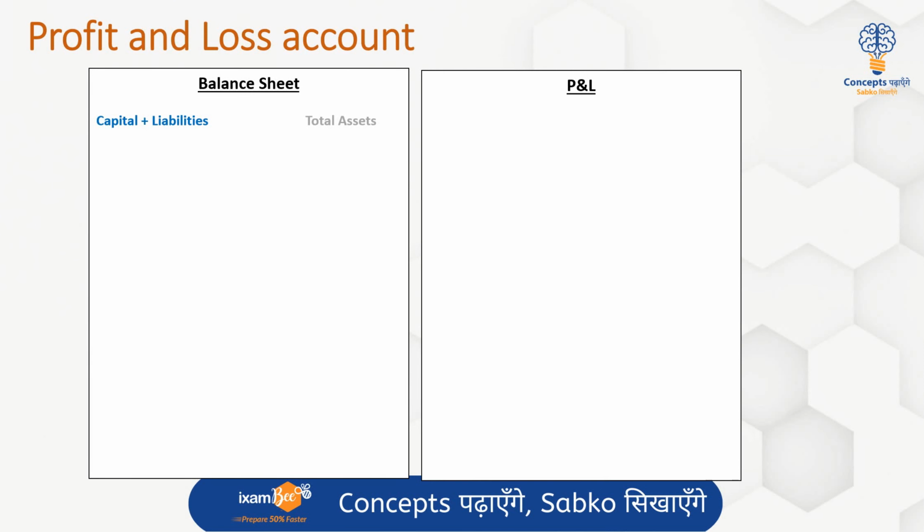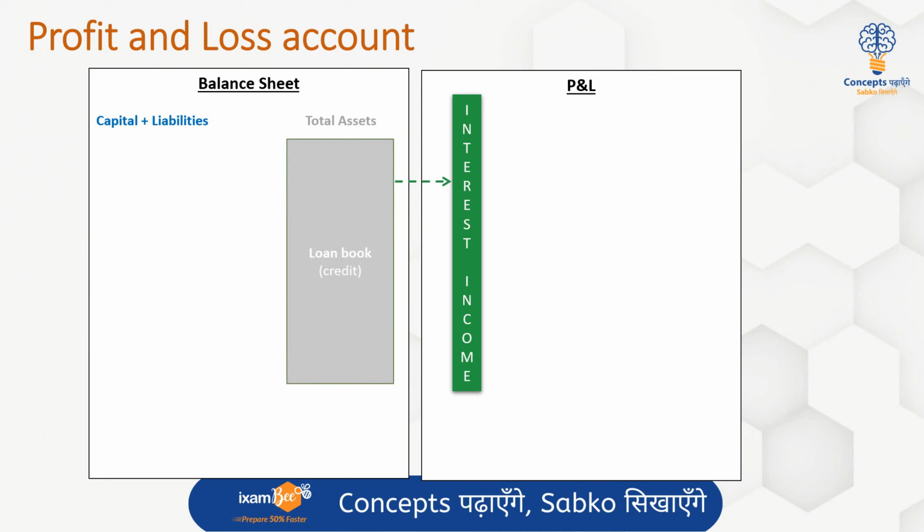So let's now understand how the income flows in and out from a bank, right? I have a basic structure of the balance sheet here and your profit and loss account. So the biggest chunk of income or the main source of income for a bank is the interest income, as I said, because that's the business model. We take money from the savers and then lend that money to the borrowers and earn interest on them. So the interest income becomes the biggest chunk, and this is earned on what? The loan book, which is the advances which the bank has given.